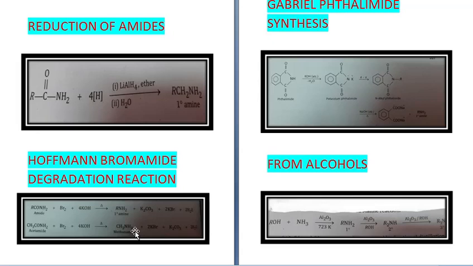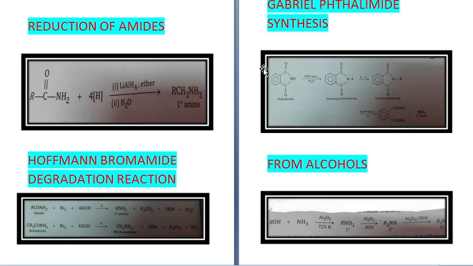Next method of synthesis is called Gabriel phthalimide synthesis. Now this method is used for preparing only primary amines. Aromatic amines such as aniline, toluidine, etc. cannot be prepared by this method.